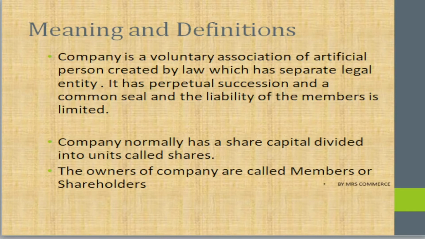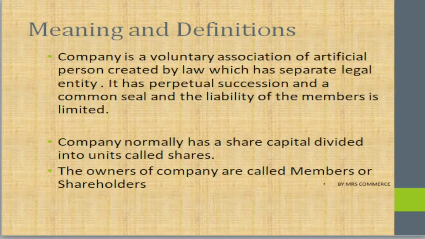So if you see the meaning and definition, we can say that a company is a voluntary association of artificial persons created by law with a separate legal entity. It has perpetual succession and a common seal, and the liability of the members is limited. So a company is a voluntary association, that is, it has been formed voluntarily. No law can force you to create or form a company. No law can compel any person to form a company. So it is a voluntary association.